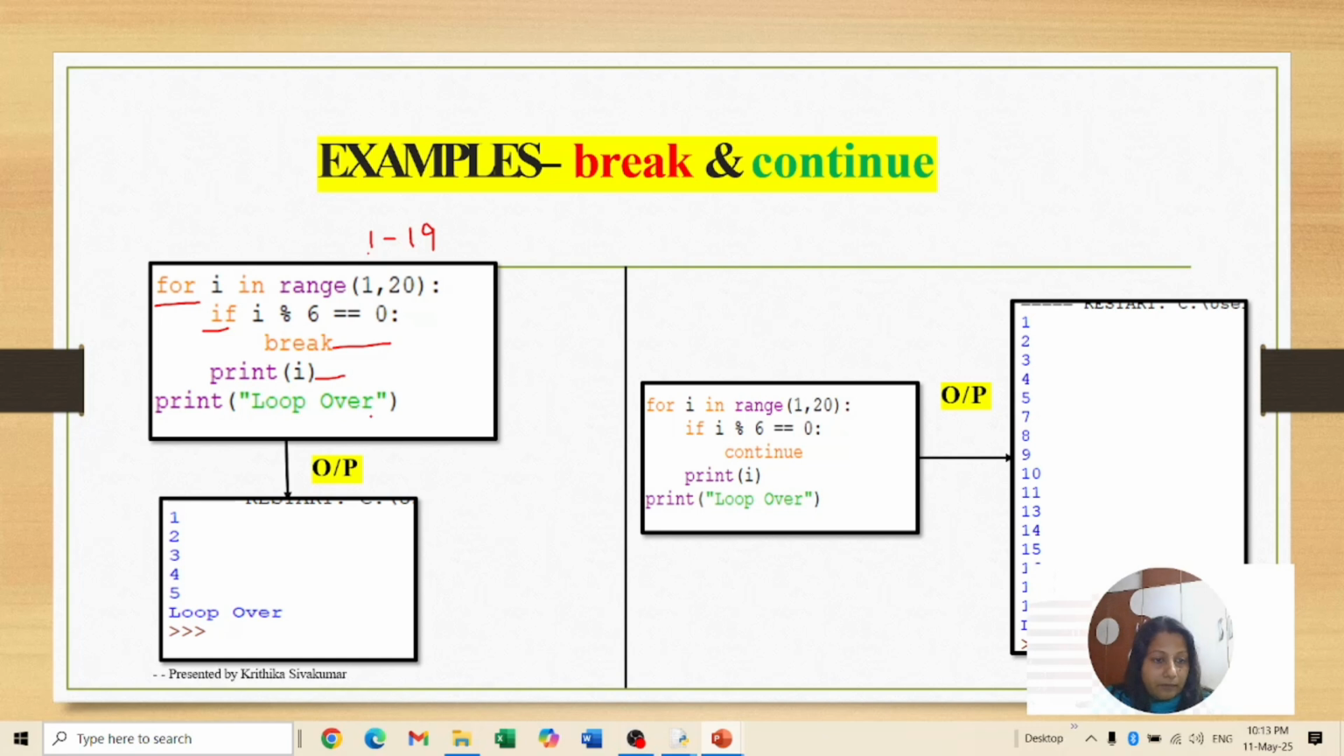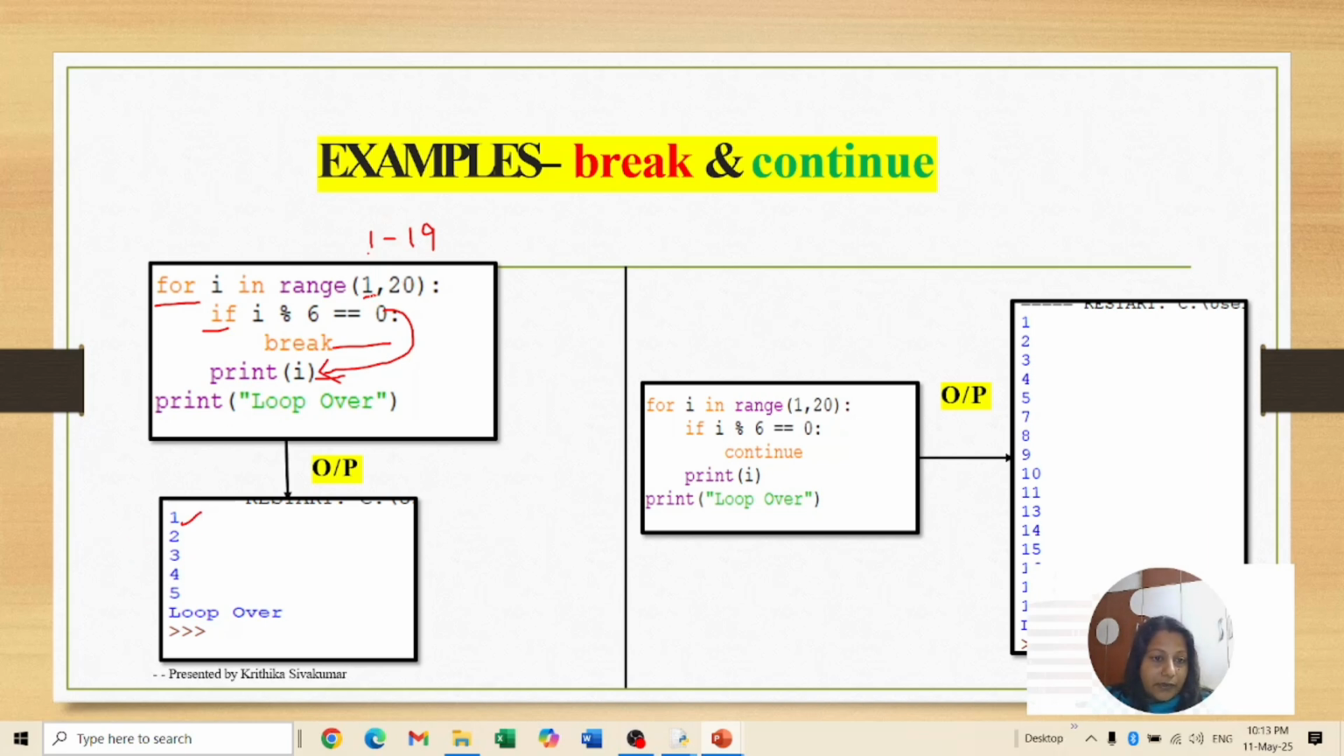So how will this program execute? What is the value of i first? It is taking the value 1. And it is checking the condition: 1 modulo 6 equal to 0? No, because it is not divisible by 6. So what will happen? It will come here and print the value 1. The condition is false, so it is printing the value 1.